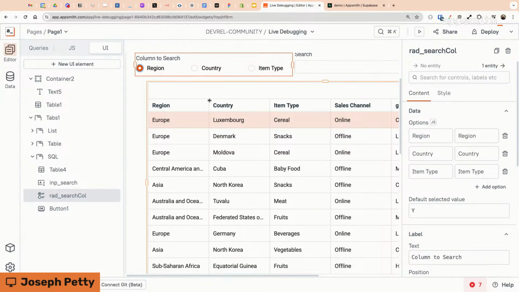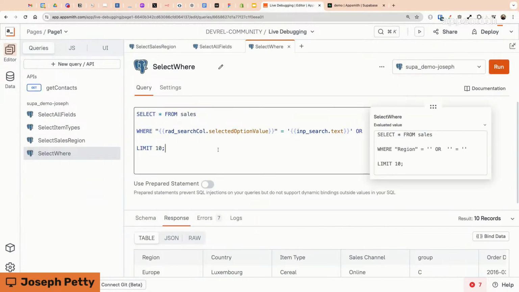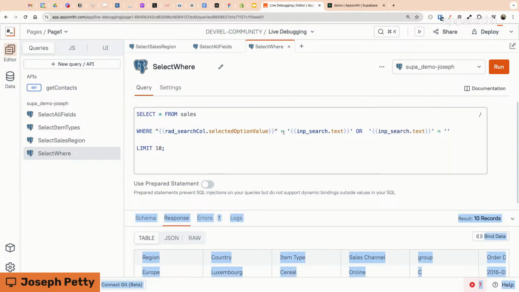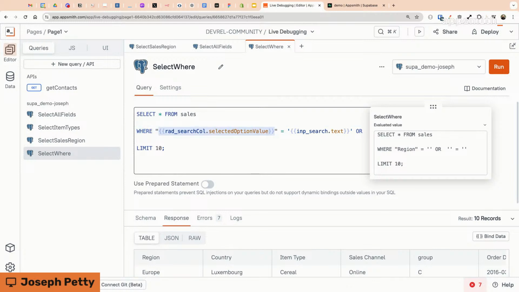Yeah. So can you go back to the query just a second? Because I have a question. I see in the where statement you have double quotes, but after the equal you have single quotes. Can I use any of those at any moment, or is there any specific place where I should be using double or single? Yeah, I'm using double for the table and column names. So this could be hard coded to where region equals or where country or whatever, just like we did in the first example, and we had to use double quotes because it was a table name. I'm passing in a dynamic value, but I still need to use the quotes because it's referring to a table name. It's just not a hard-coded string.